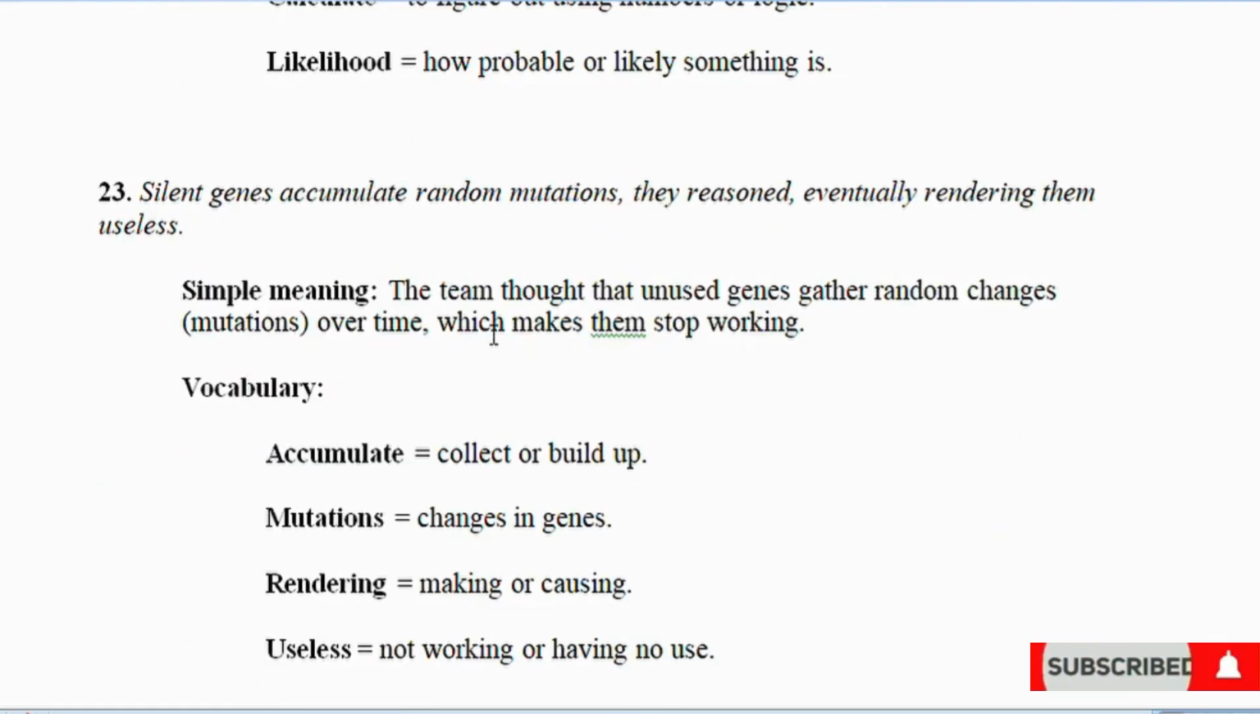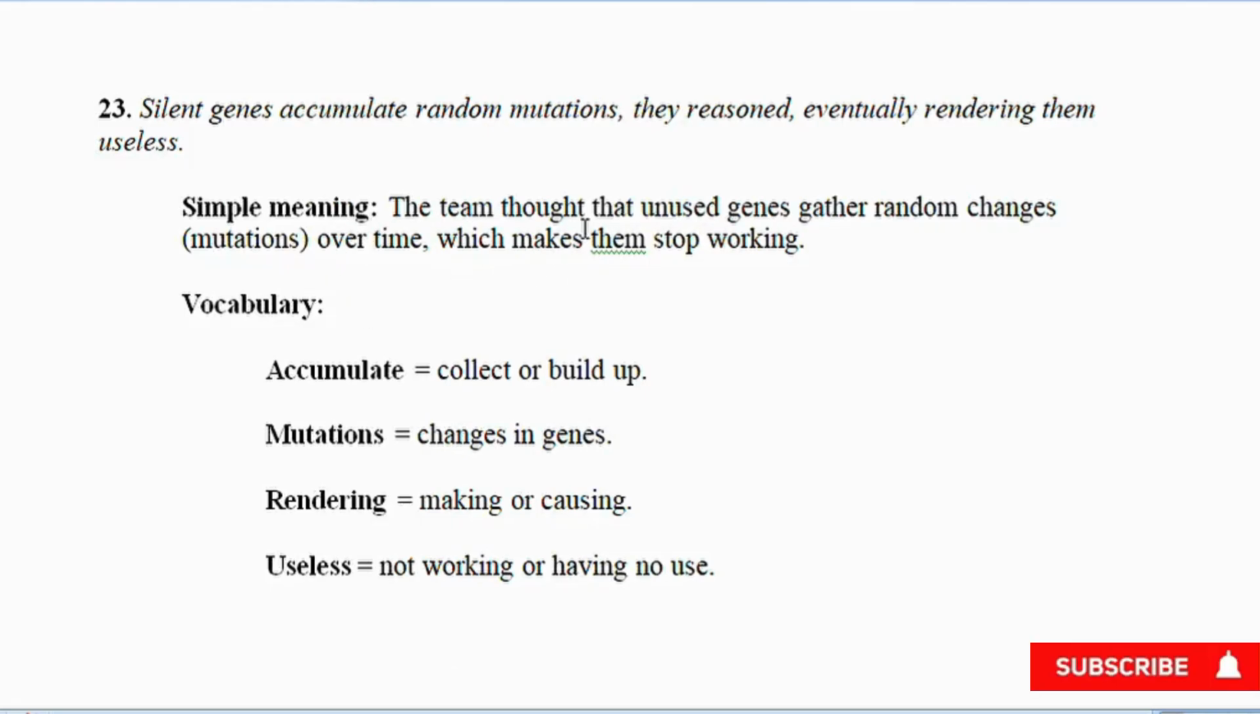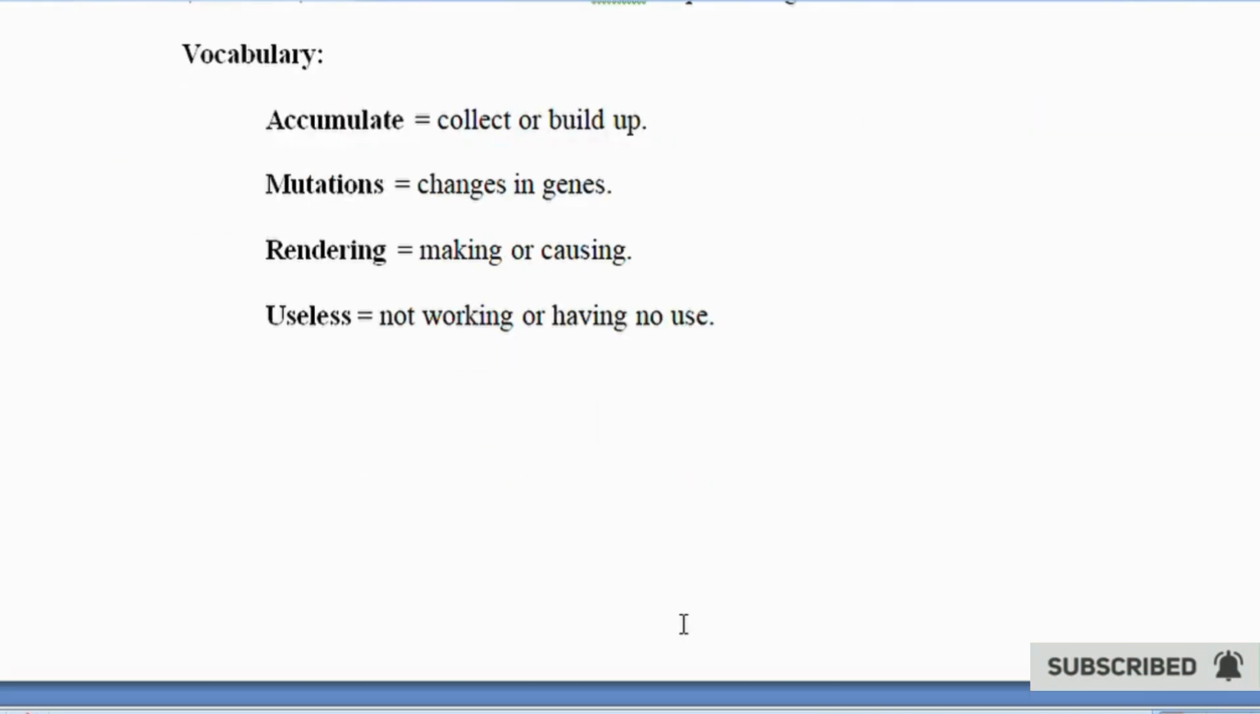23. Silent genes accumulate random mutations, they reasoned, eventually rendering them useless. Simple meaning. The team thought that unused genes gather random changes, mutations, over time, which makes them stop working. Vocabulary. Accumulate equals collect or build up. Mutations equals changes in genes. Rendering equals making or causing. Useless equals not working or having no use.